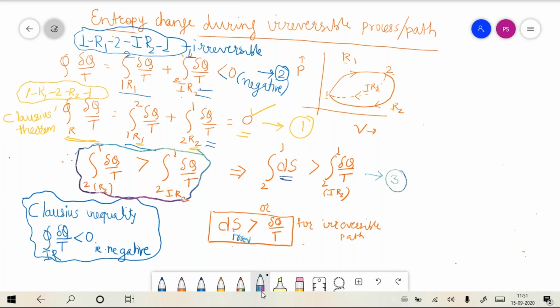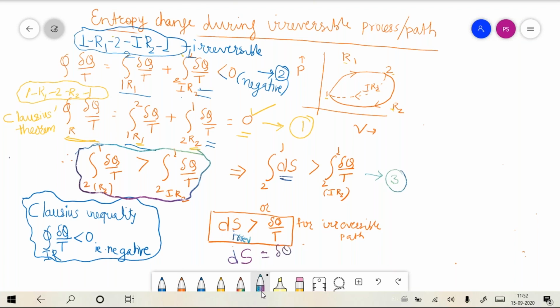If states 2 and 1 are close, I can rewrite this in elemental form: dS for an irreversible path is greater than del q by T, and we already know that if the path is reversible, then dS is equal to del q by T.